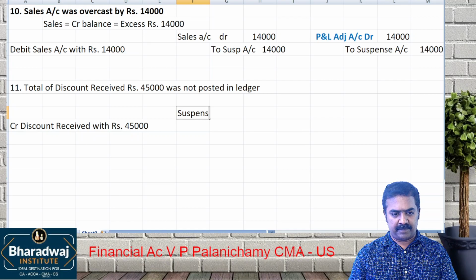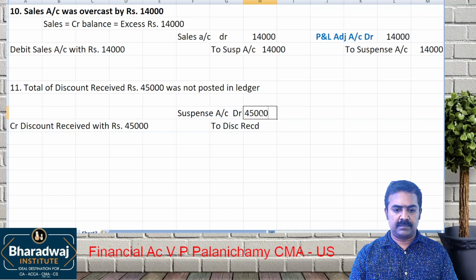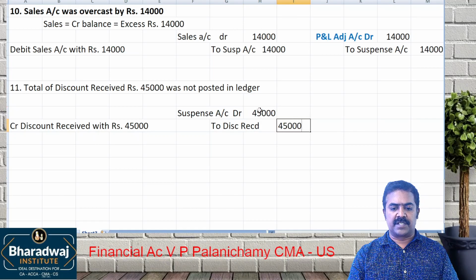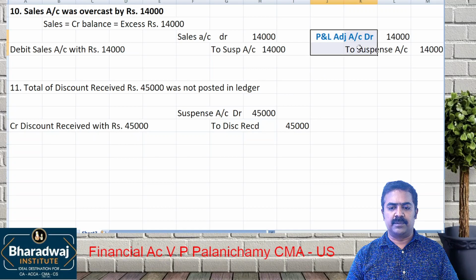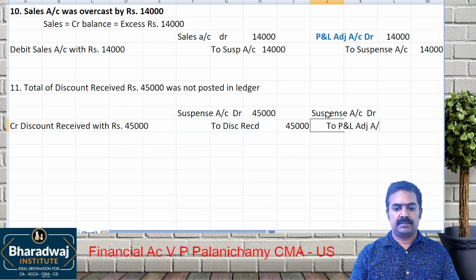Good. Suspense account debit, to which account? Discount received, 45,000. If it is after final accounts, what will you do? Suspense account debit to which account? To P&L adjustment. How much?